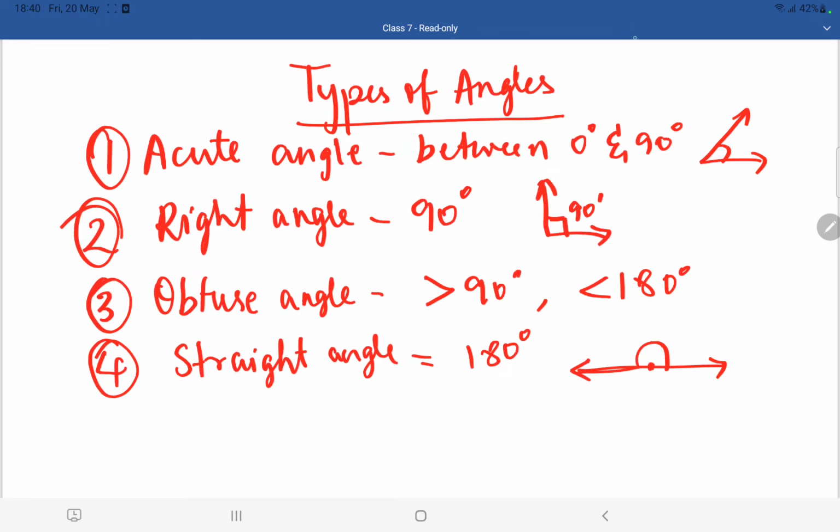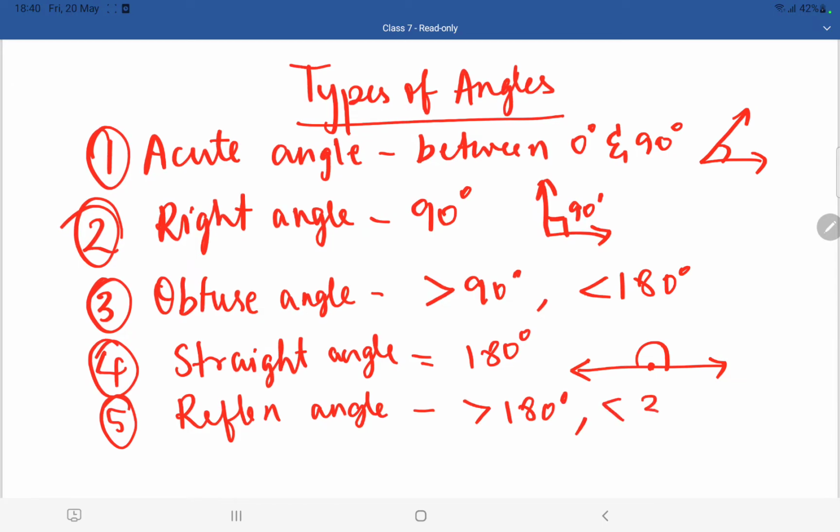Whenever there is a straight line, it means 180 degrees, and that particular angle is known as a straight angle. Coming to the fifth one, it is the reflex angle. A reflex angle is more than 180 degrees and less than 360 degrees. That is known as a reflex angle.